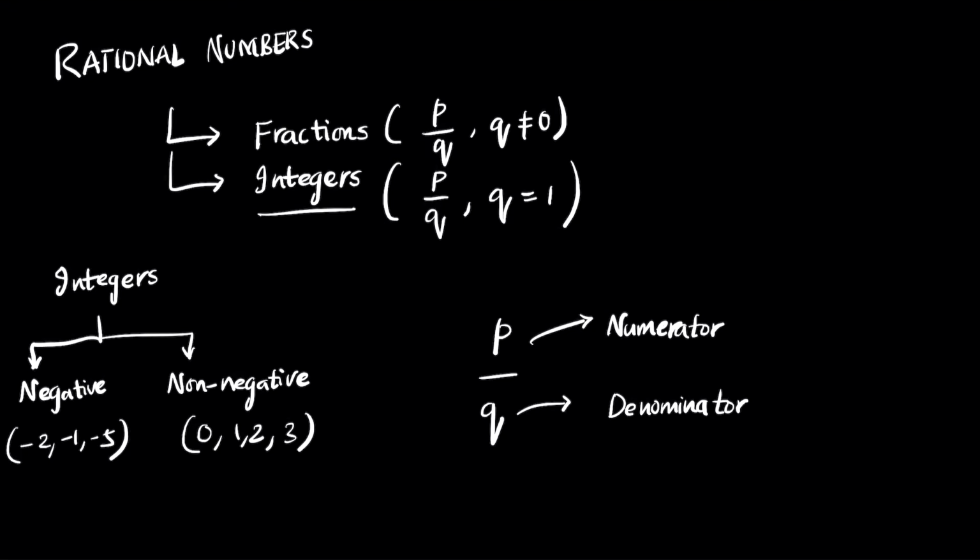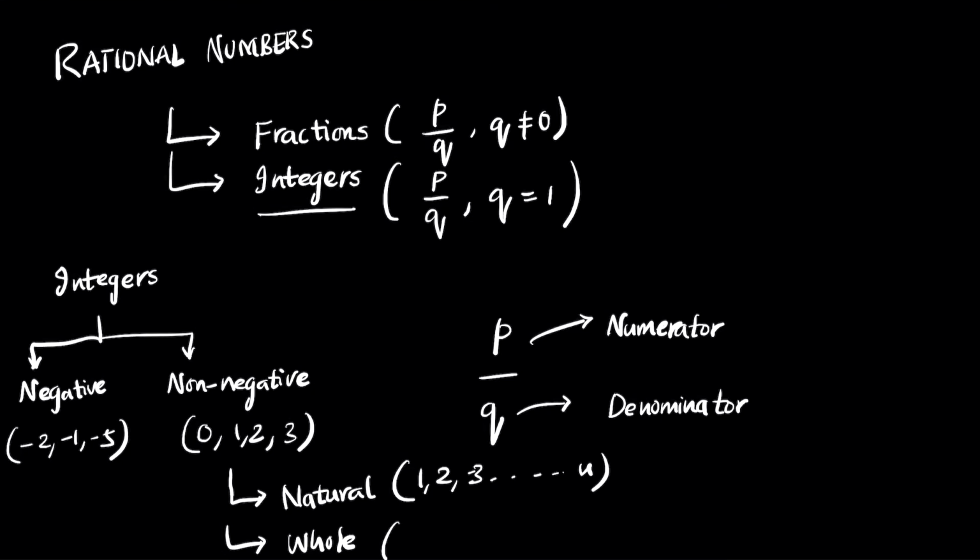Now in the non-negative numbers we can classify two subsets again. One subset is the natural numbers, the other subset is the whole numbers. Natural numbers start from 1 and they go on infinitely until n. Whole numbers start from 0 but they go on to the same place.